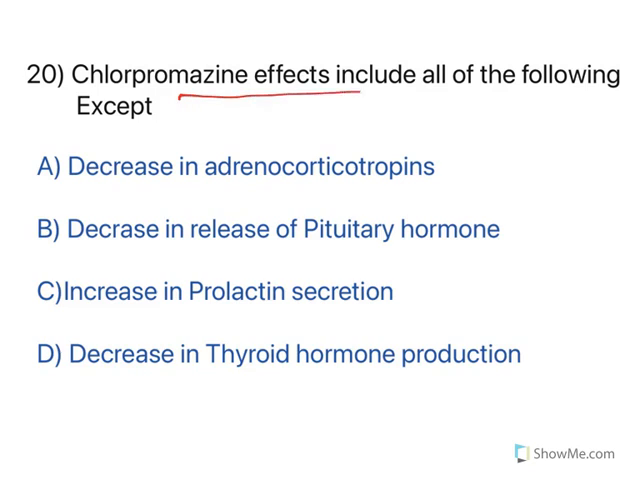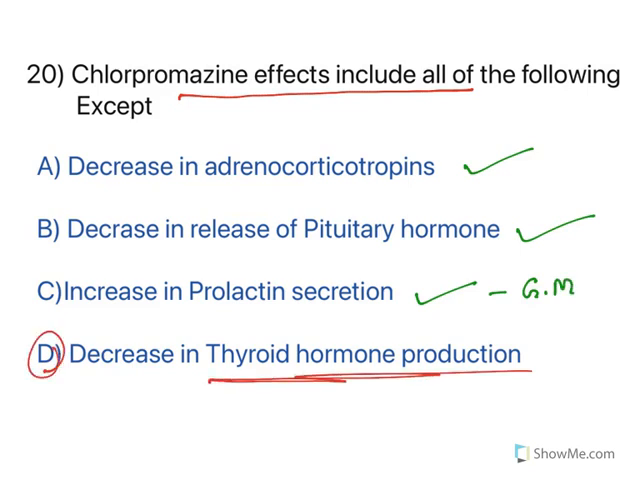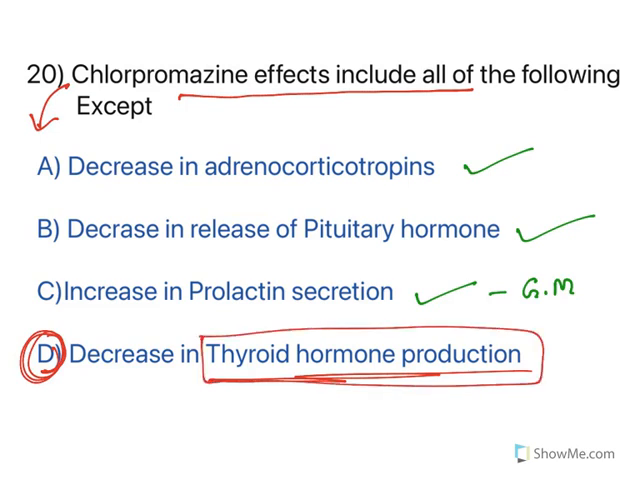Now, chlorpromazine effects include all of the following except. Now, chlorpromazine decreases adrenocorticotropins. It decreases release of pituitary hormone. It also increases prolactin secretion. This is the reason why it also causes gynecomastia. But the only one which it will not show is it does not cause any thyroid problems. So option D is correct. See, all these are endocrinal effects of chlorpromazine which are very problematic. The only endocrinal system which is not affected is thyroid hormone production.